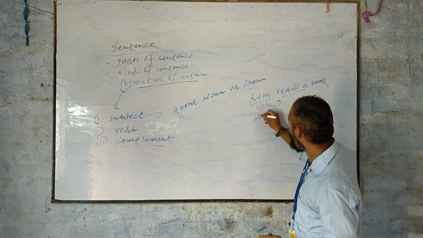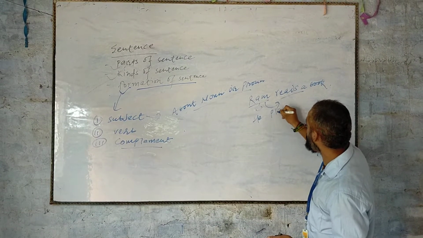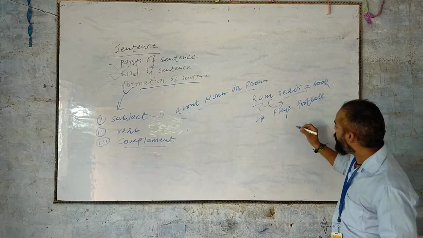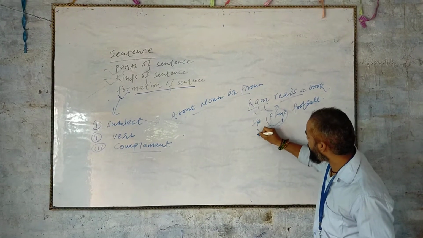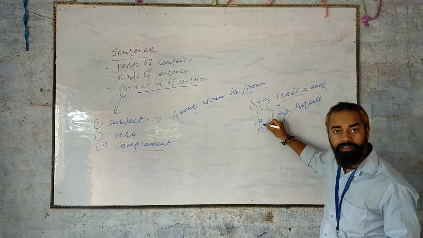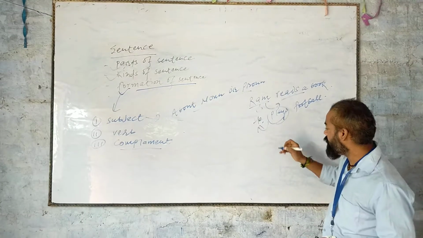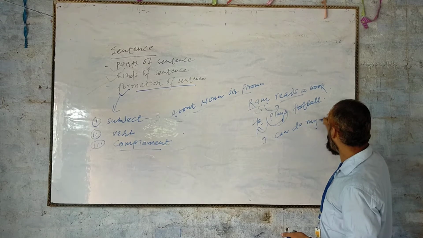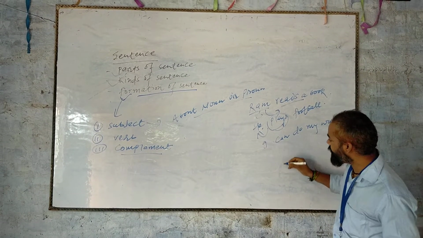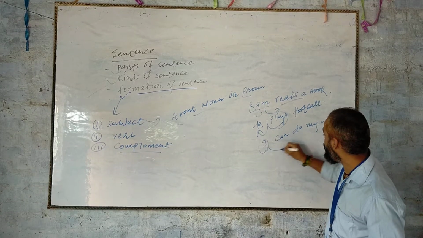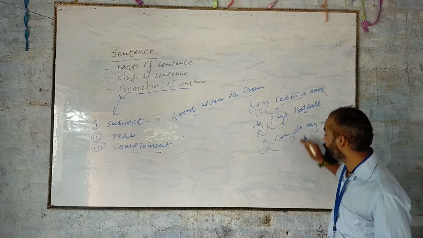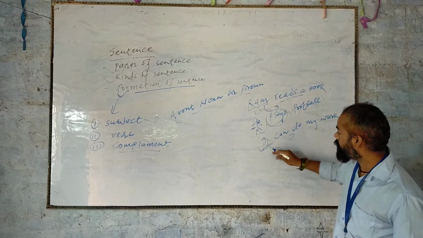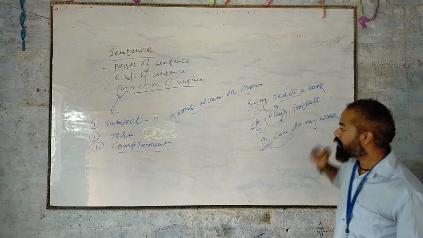Second example, he plays football. The work of playing is done by he, so he is the subject. Third one, I can do my work. In this very sentence, I is doing the work. I has the capacity to do the work, so I is the subject. Ram is the subject, he is the subject, or I is the subject in this sentence.